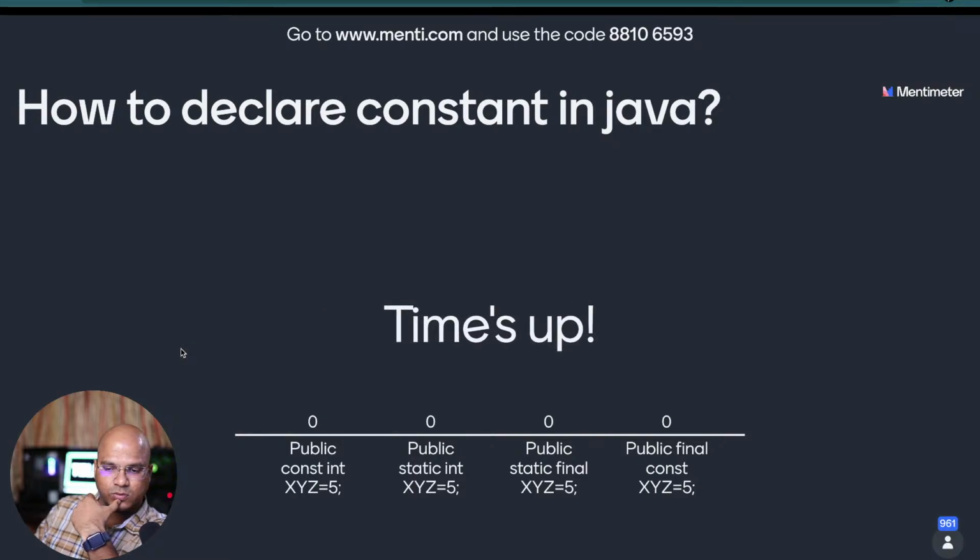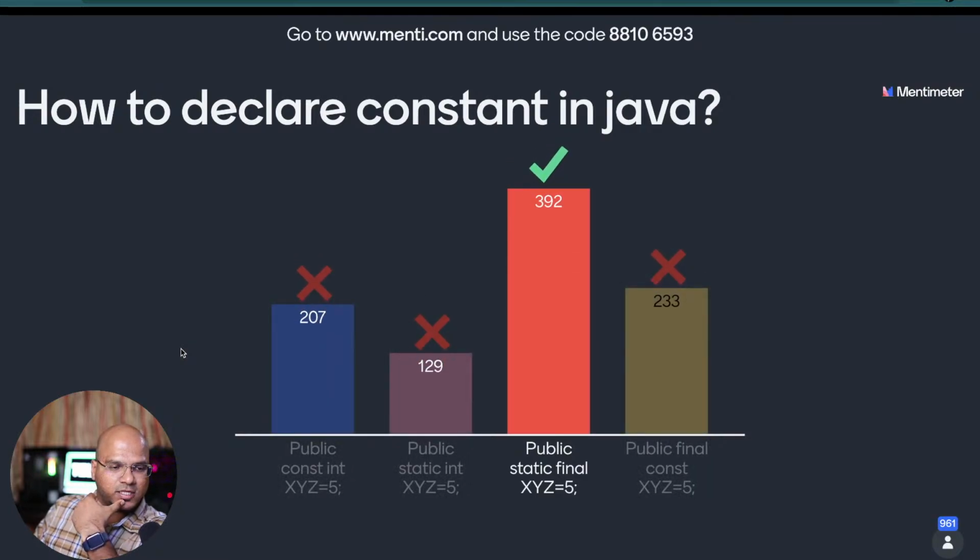And okay, let's see what you're answering. It's public static final. That is correct. We don't use the const keyword in Java. So anyway, the first and fourth options are removed. We use static to access the static variables, but if you want to define a constant, we have to use static final. Even static is not compulsory, but if you're making it final, that means all the objects will have the same value. It makes sense to make it static.